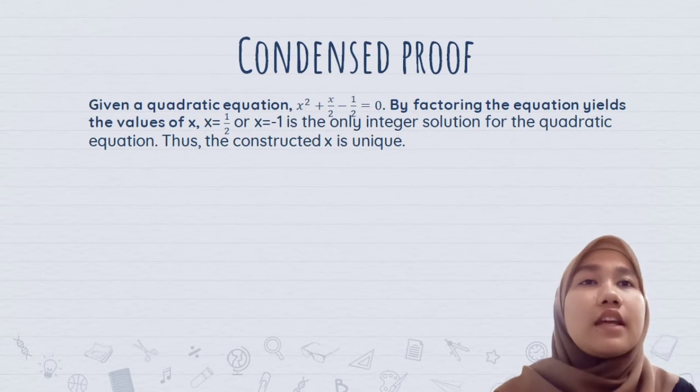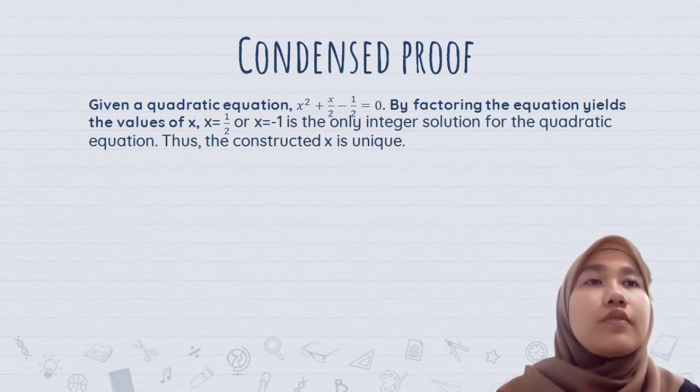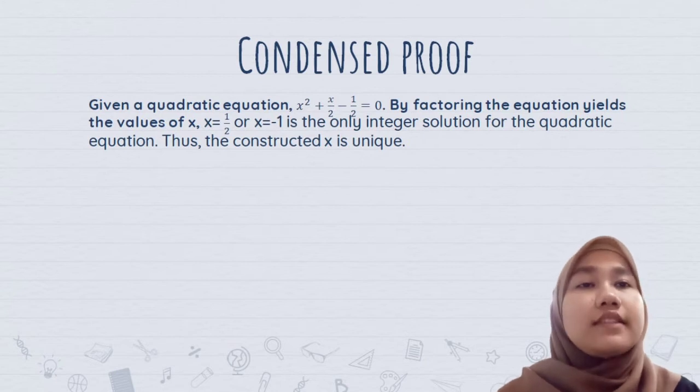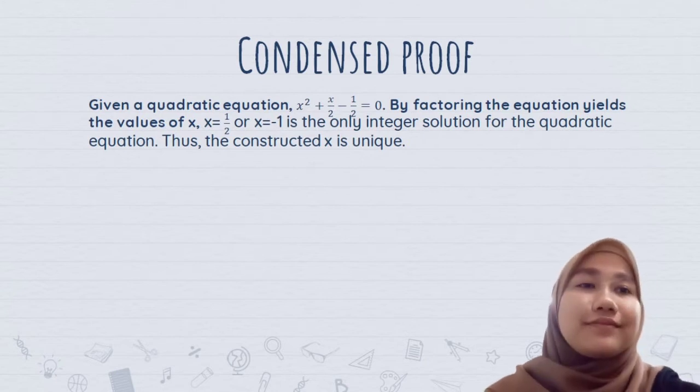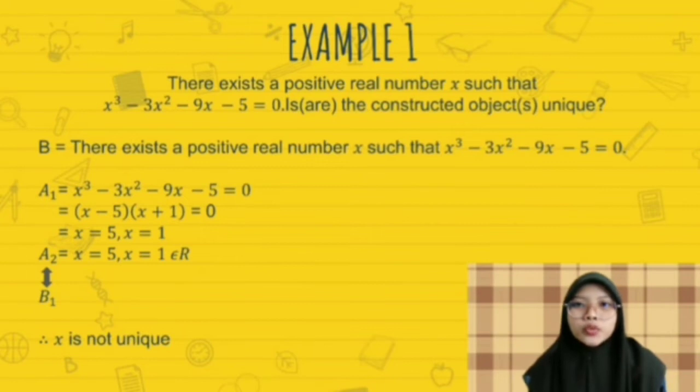Negative 1 is the only integer solution for the quadratic equation. Thus, the constructed x is unique. So I will explain how to answer two questions using the construction method. For example 1, the question is: there exists a positive real number x such that x cubed minus 3x squared minus 9x minus 5 equals 0.